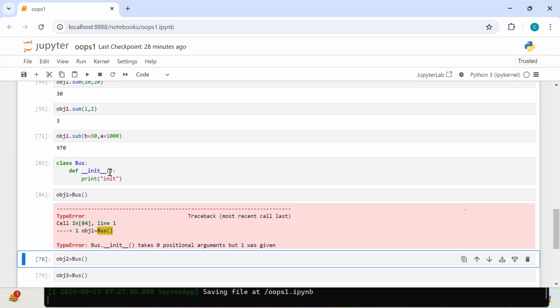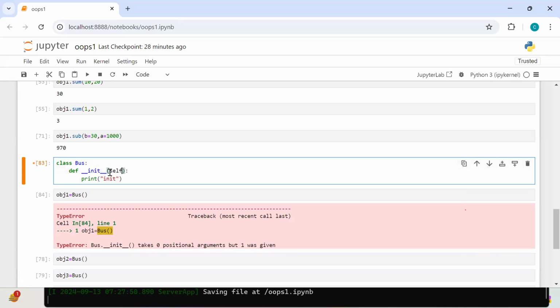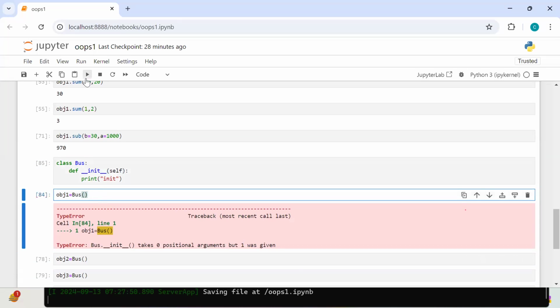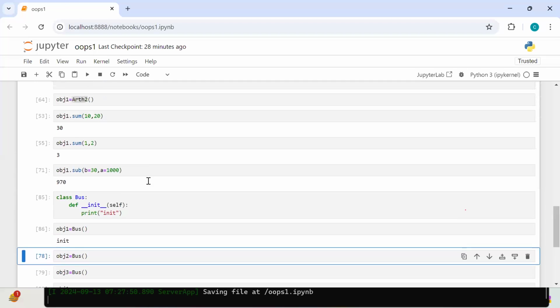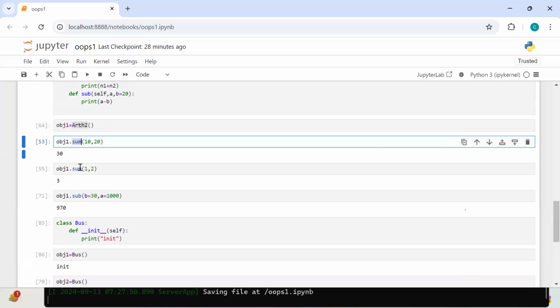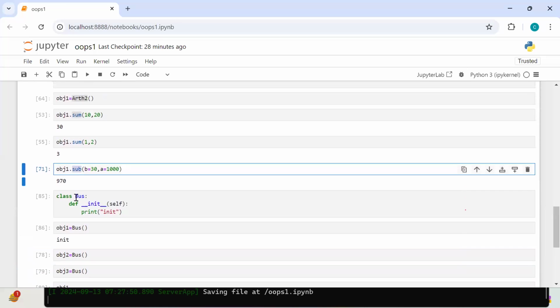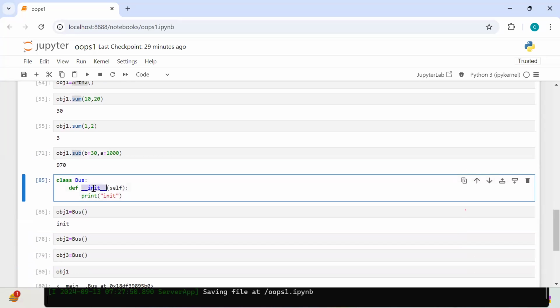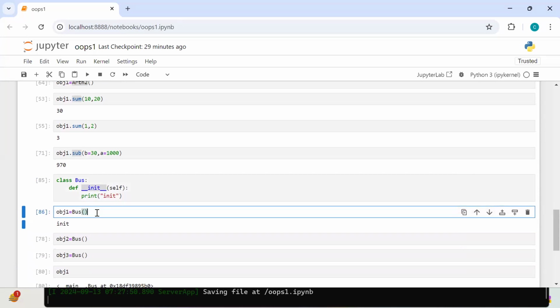So in this case, this init, did I call init anywhere? See, sum I called, sub I called. Did I call init here? But init executed, right? When executed? At the time of creating an object.